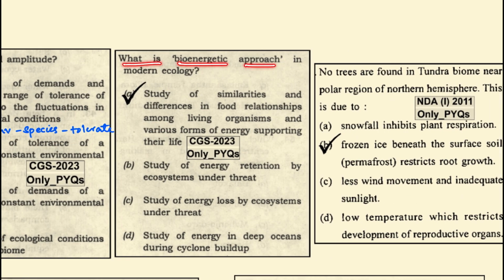What is the bioenergetic approach in modern ecology? It is the study of similarities and differences in the food relationships among living organisms and the various forms of energy supporting their life. This is the bioenergetic approach.